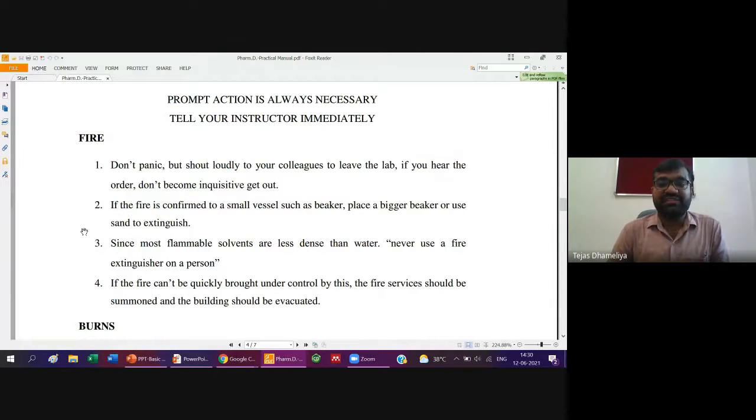teacher. Don't panic, but you should shout loudly in the lab so that the fire can be contained.